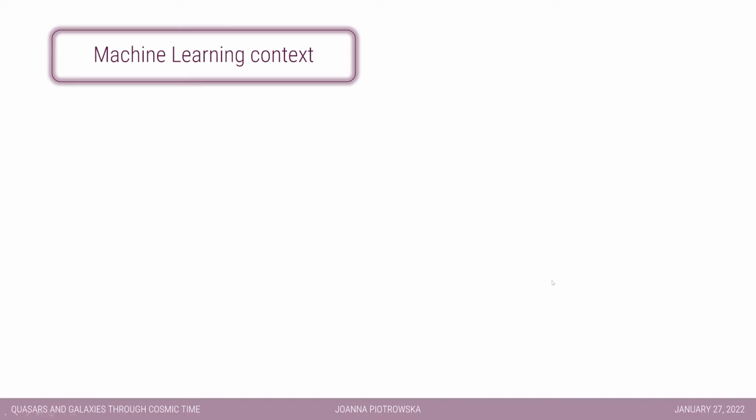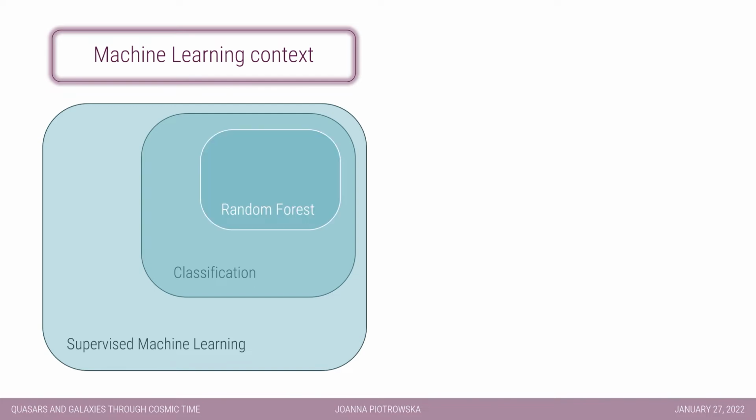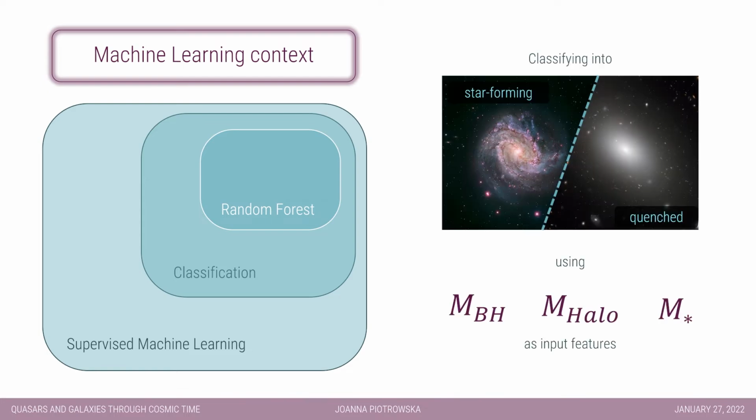Putting our research in machine learning context, we use a supervised machine learning approach to classify astronomical objects. Hence, we know or decide the classification labels a priori. Within the scope of available algorithms, we choose to use random forest classifiers for a reason I will explain in a moment. To be more precise, we classify galaxies in the simulated and the observed universe into star-forming and quenched categories, feeding the algorithm with 3 input parameters: black hole mass, halo mass, and stellar mass.